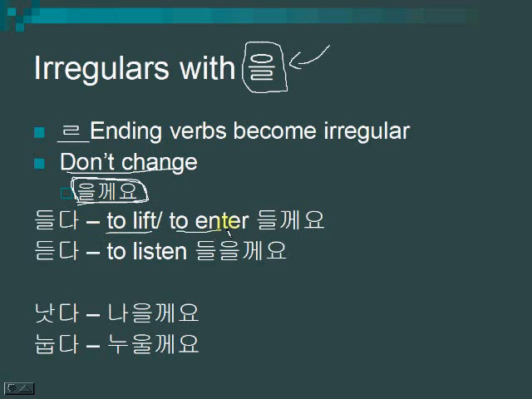So to lift, to enter is 들다, and in this form will be 들게요. 듣다, to listen, will be 들을께요. So now you see you can make a distinction between the two. 들게요 and 들을께요. And again, these are still irregular: 나을게요 and 누울게요. 눕다 is to lie down. 누울게요, 나을게요, 들을게요, 들게요.